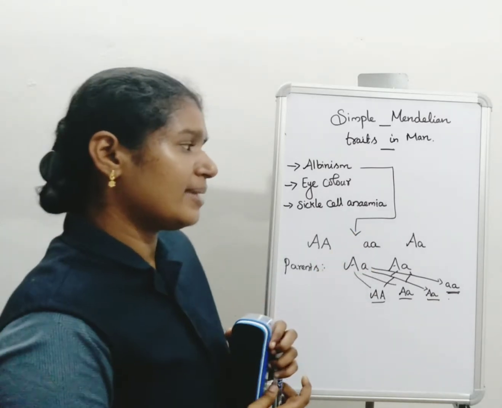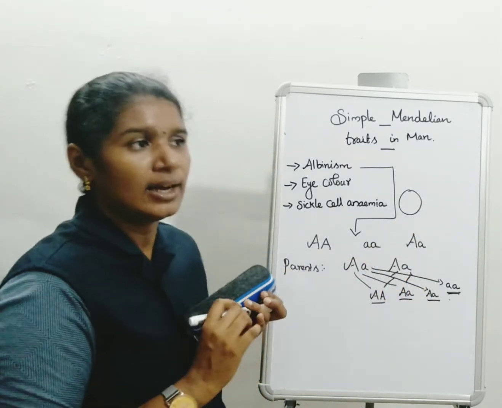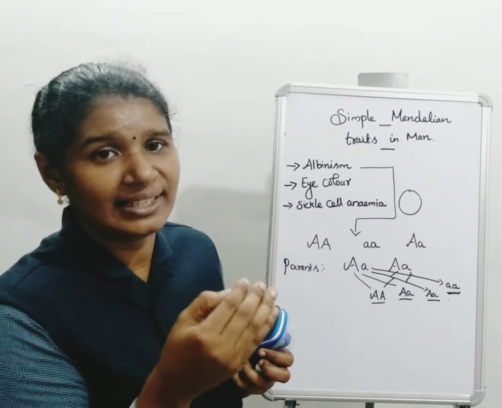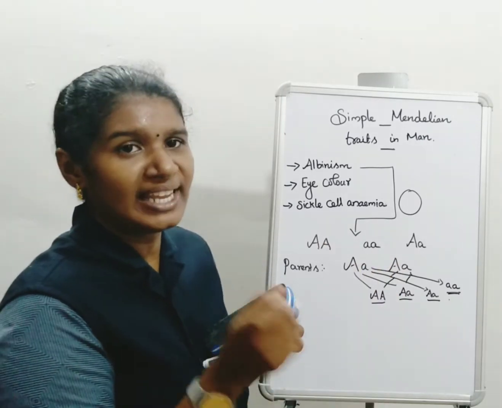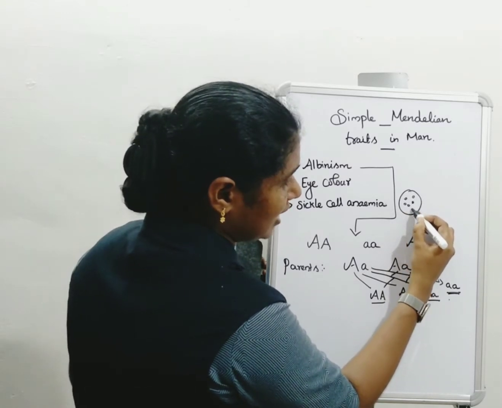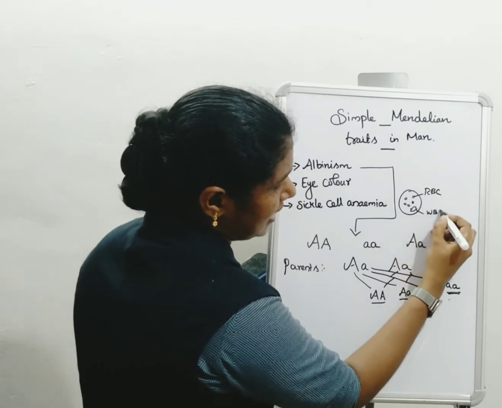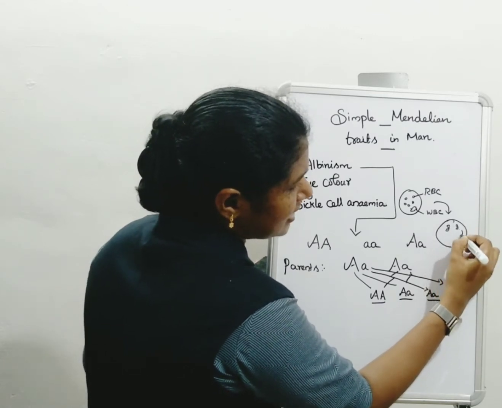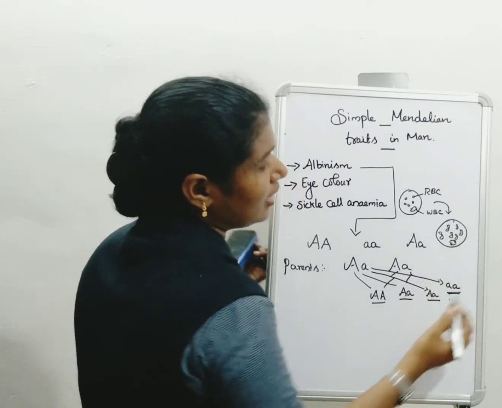Now sickle cell anemia. What is meant by anemia? Anemia means destroyed or low amounts of RBC content in the human body. Normally in our blood, the red blood cell is round and biconcave, along with the white blood cell. This is called RBC and this is called WBC. But in sickle cell anemia, the RBC changes into a sickle shape.